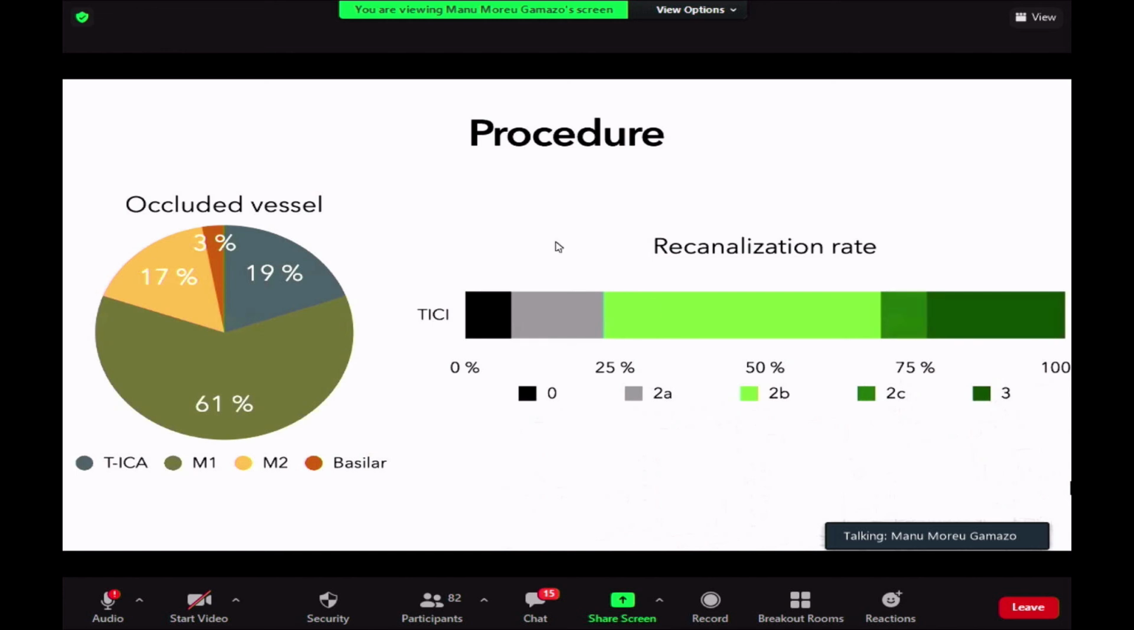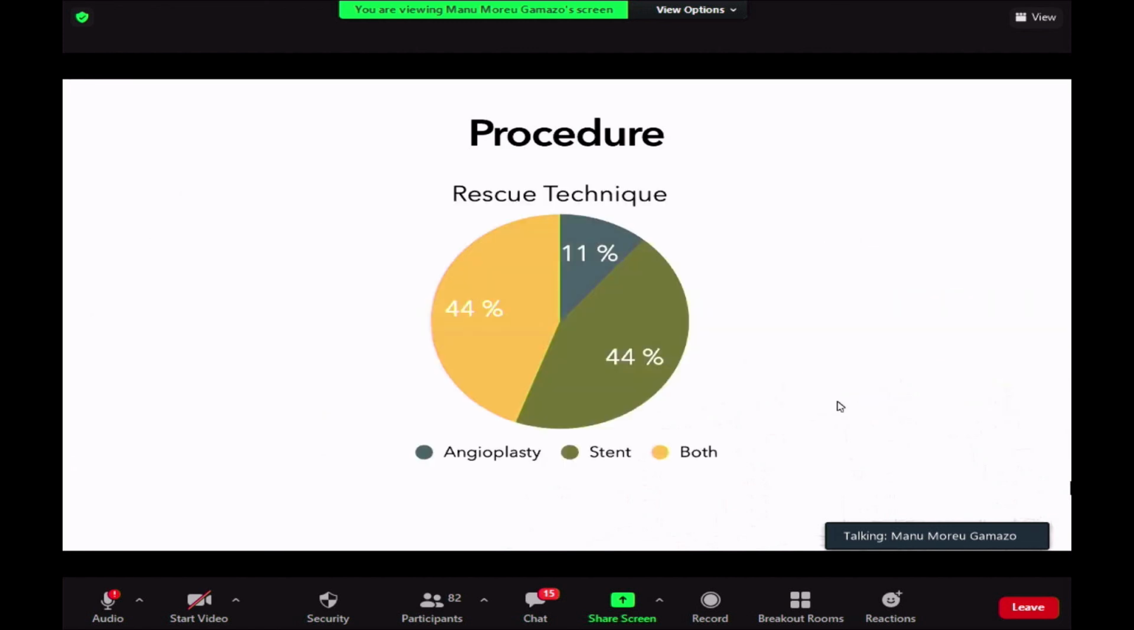The recanalization rate, as you can see, is not perfect, but it's not that bad. It's much better than what we have on the 5th pass. If you remember, on the 5th pass we have a recanalization success of 16%, but with this technique it grows to 77%. So close to 80% of the patients keep the vessel open, or have a recanalization rate greater than 2b3 in 17% of the patients.